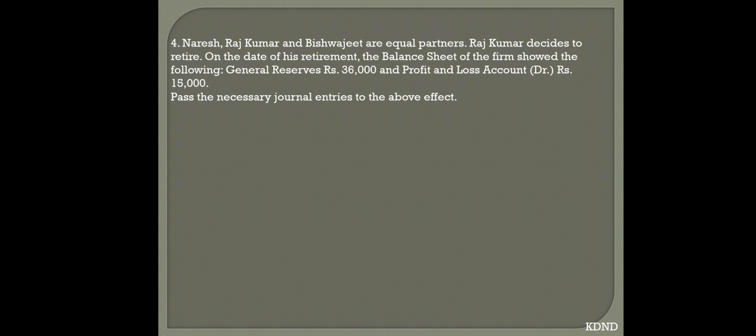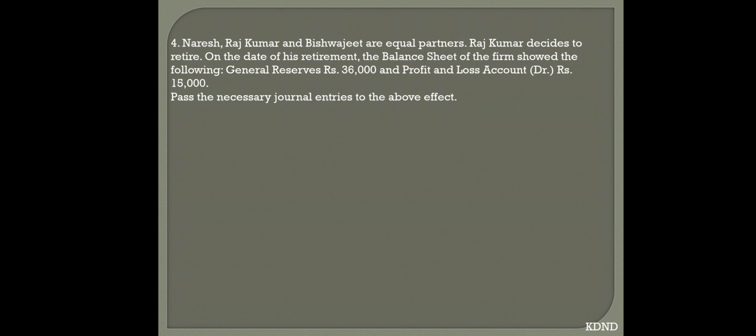Naresh, Rajkumar, and Vishwajit are equal partners. Rajkumar decided to retire. On the date of his retirement, the balance sheet of the firm showed the following: general reserve 36,000 and profit and loss account rupees 15,000. Pass the journal entries for the same.